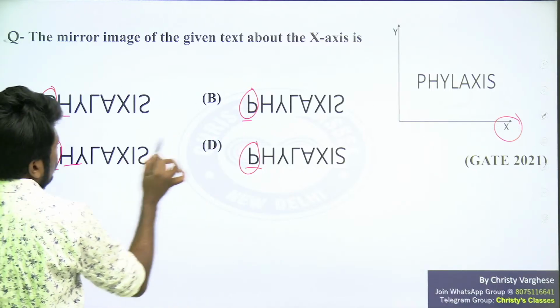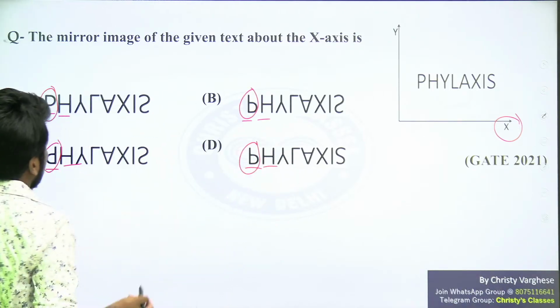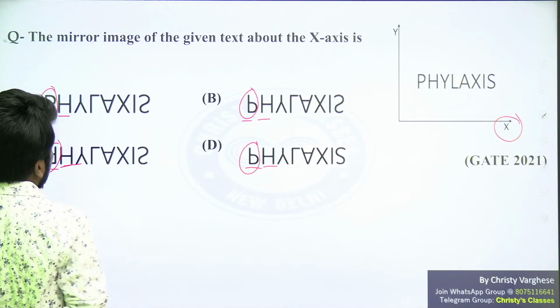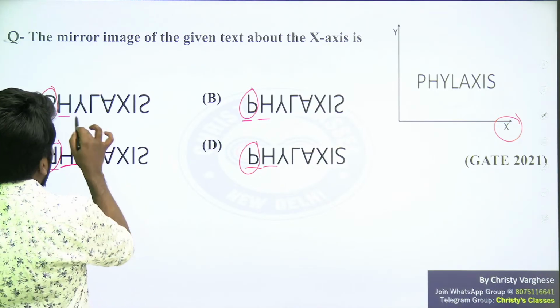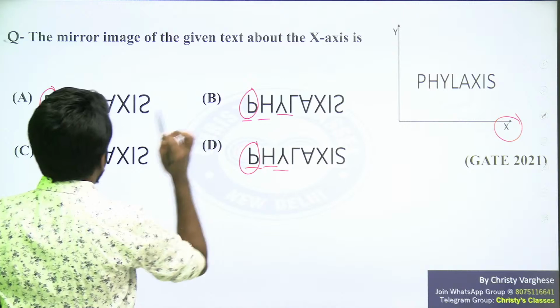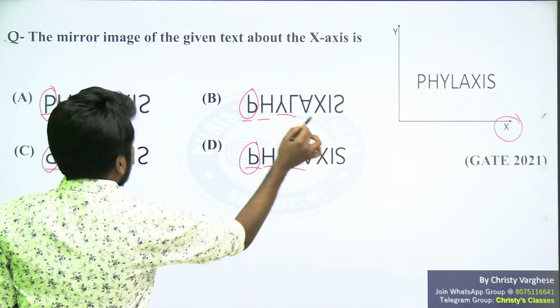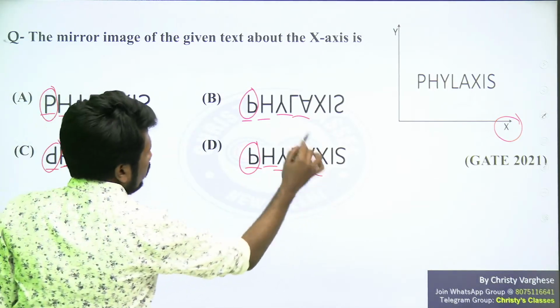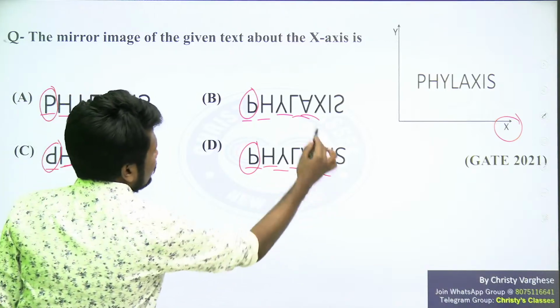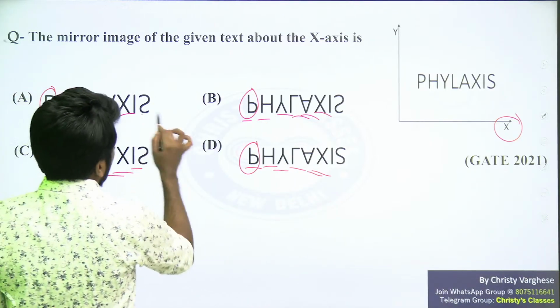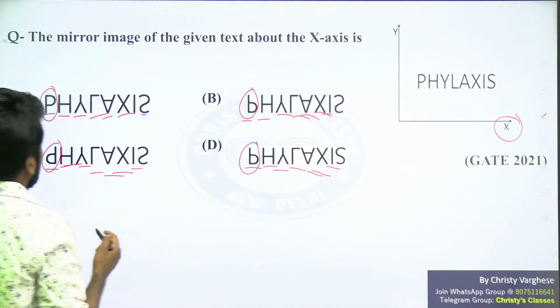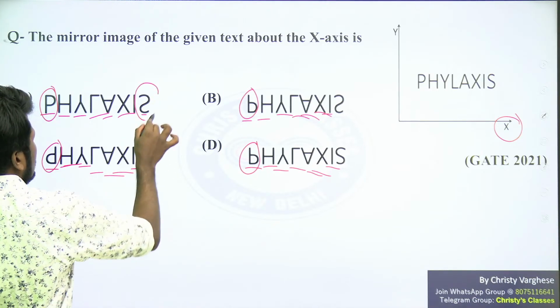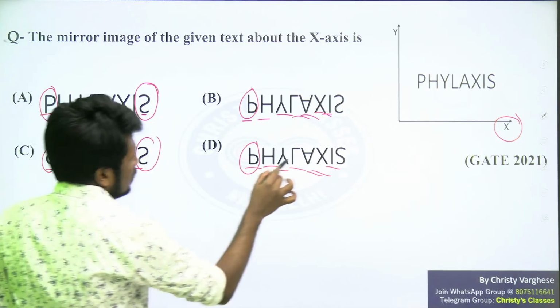H, look at this, in all the 4 options, H is looking the same. So H you don't need. Y also is the same in all the 4 options. So don't worry about Y. L also is the same in all the 4 options. A also is the same. X also is the same. I also is the same. Can you see this? So the only changing things are P and S, because S is different.